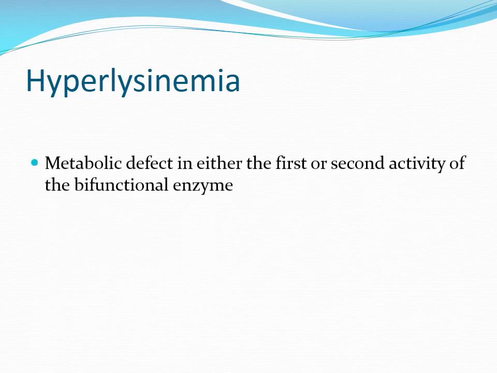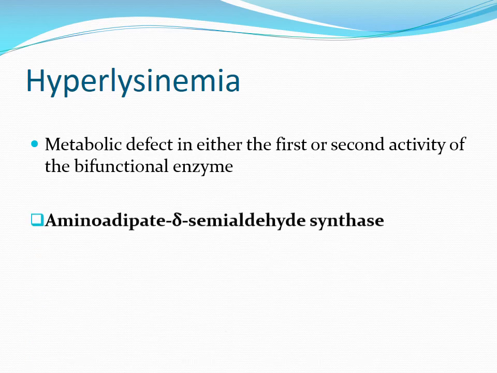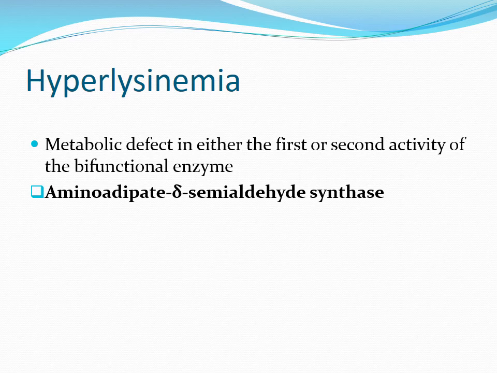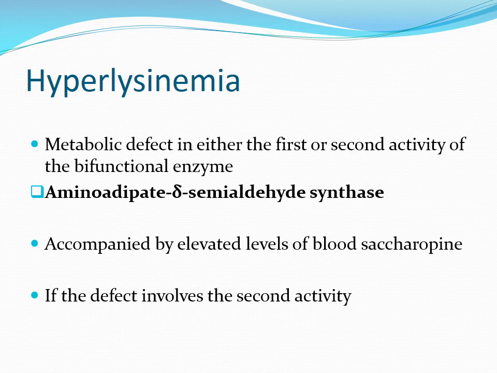Hyperlysinemia can result from a metabolic defect in either the first or second activity of the bifunctional enzyme aminoadipate delta-semialdehyde synthase, but this is accompanied by elevated levels of blood saccharopine only if the defect involves the second activity. The challenge in management of these metabolic defects is to restrict dietary intake of L-lysine without producing malnutrition.